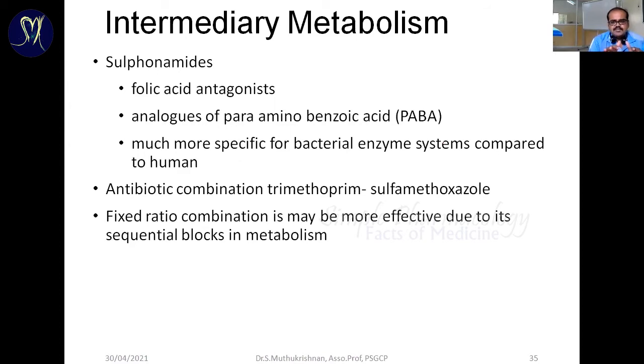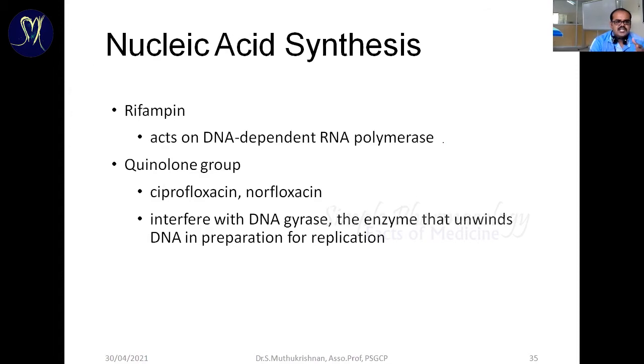Because of the similar structure, instead of PABA, our drug sulfonamide is going to incorporate into the biosynthesis process. So it inhibits the formation of folic acid. Because of the lack of folic acid synthesis, the organism can't survive and replicate. So that's one of the major mechanisms. These are the different mechanisms.